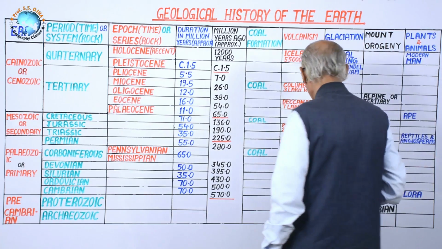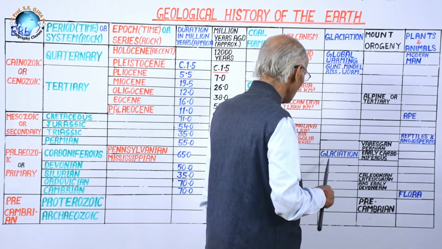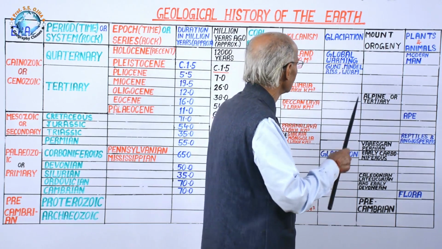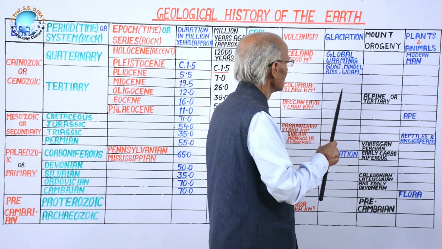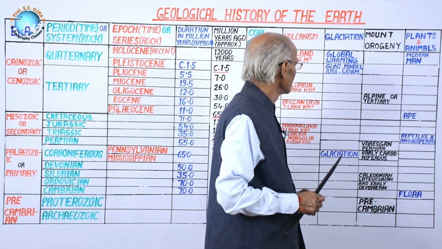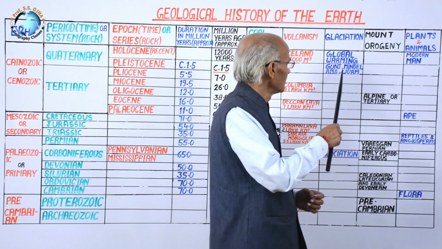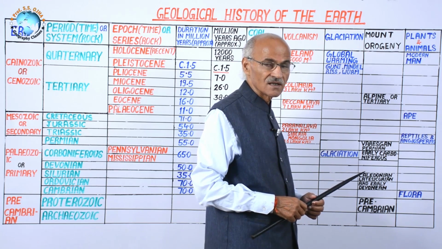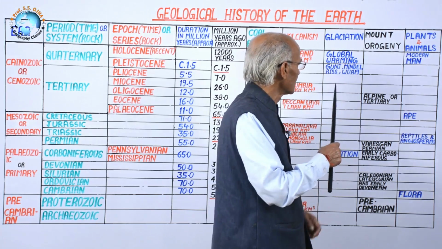Now come to know that there were two phases of glaciation. One, Carboniferous, that we have recently discussed, and second was Pleistocene glaciation. In Pleistocene glaciation, there are four phases: Gunz, Mindel, Riss, Wurm. This will be discussed later on in the topic glaciation or glacial phase, its cause and impact on the earth.